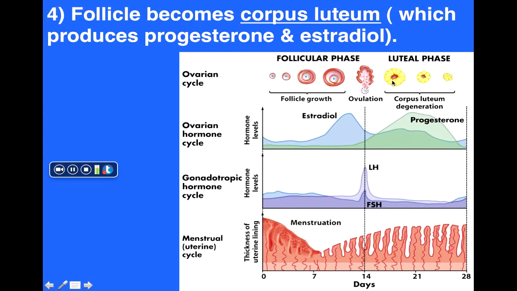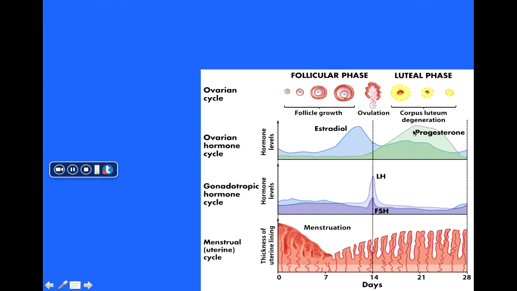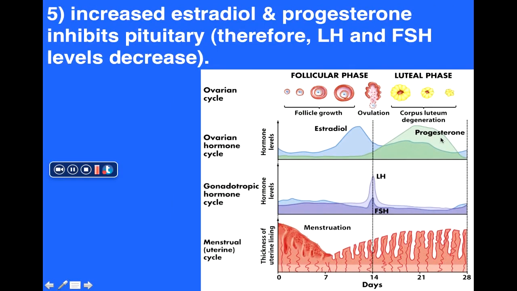After ovulation occurs, the follicle again remains behind in the ovary and develops into this yellow corpus luteum. Now the corpus luteum produces progesterone as well as some estradiol. So that's illustrated here. Notice around day 21 we have pretty high levels of progesterone and fairly high levels of estradiol as well.